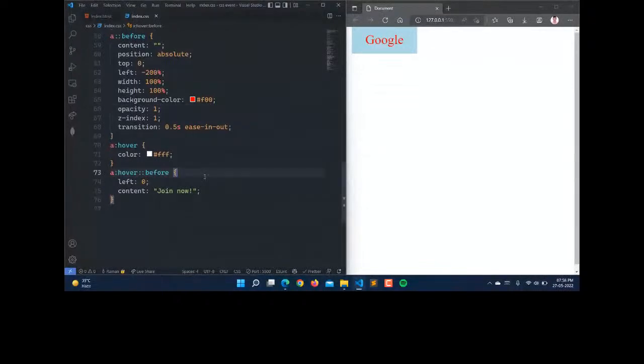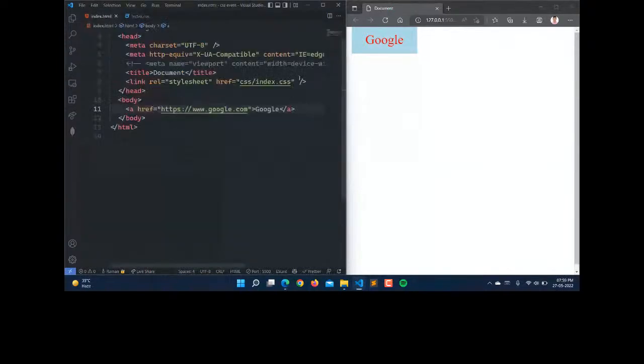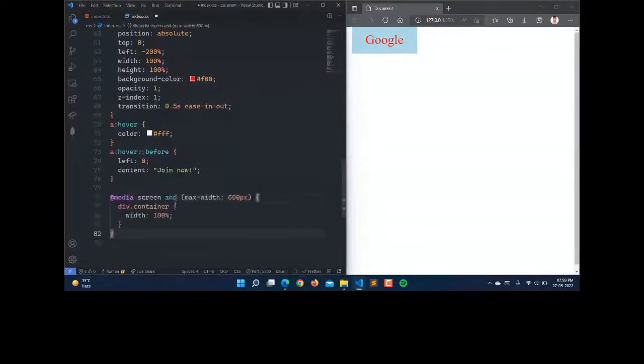Now how you can add the responsiveness in the website. We have some properties like media queries here. Media queries start from media screen, and here we can set any property, that is max-width.